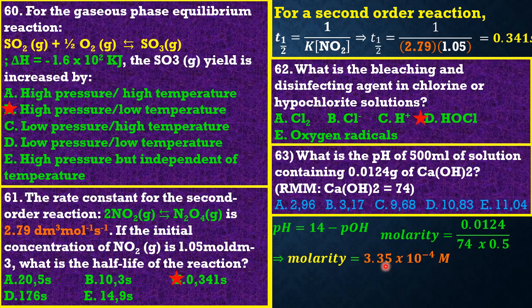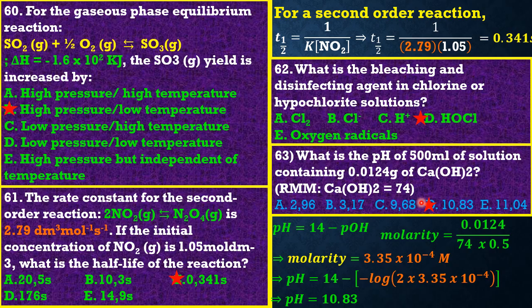Doing that, we have the molarity to be 3.35 times 10 raised to the power negative 4 molar. Now, how then do we get the pH, which is equal to 14 minus pOH? Note that the pOH is simply given as negative log of the OH concentration. But since we have 2 moles of OH here, we have to multiply the molarity by 2. So that's why we have 2 times 3.35 times 10 raised to the power negative 4. Simplifying that gives us an answer of our pH being equal to 10.83. So option D is the best option.